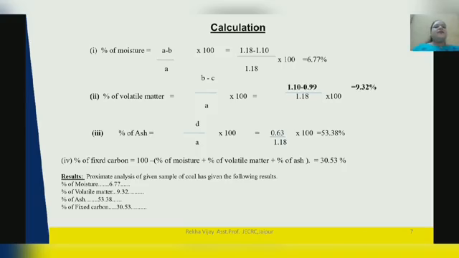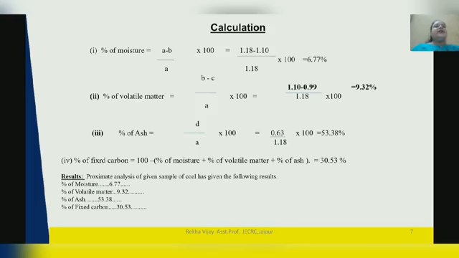Let's start the calculation. Percentage of moisture can be calculated as (A minus B) divided by A multiplied with 100. Here A is the weight of coal sample, B is the weight after heating for moisture content, divided by total weight of coal sample multiplied with 100. The moisture we will get is 6.77%.